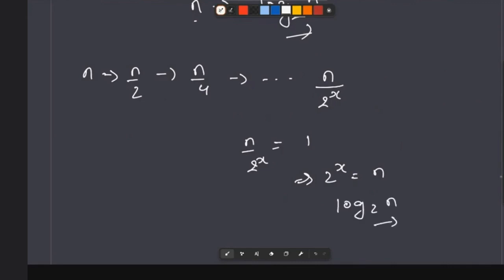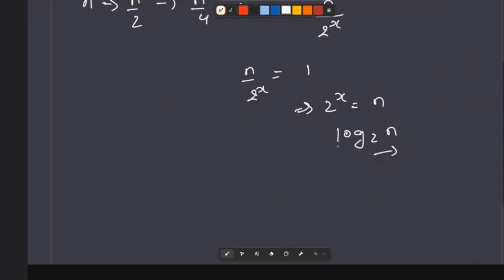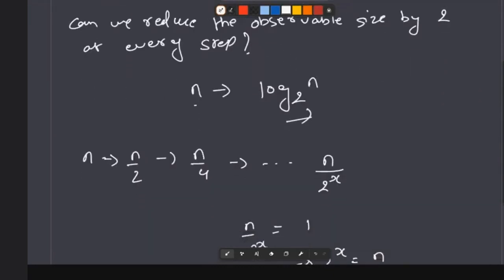Okay, that's why we can say we only need this many operations to reduce our list size to 1, and with that one element we can obviously check with x whether it is equal or not.